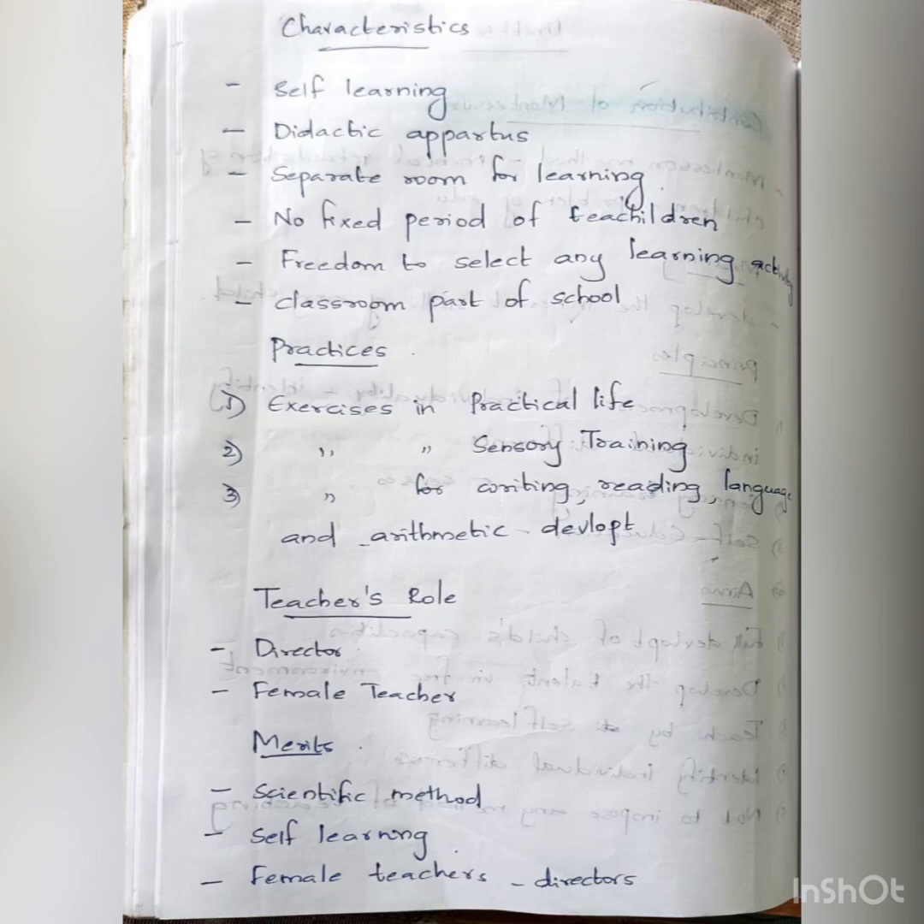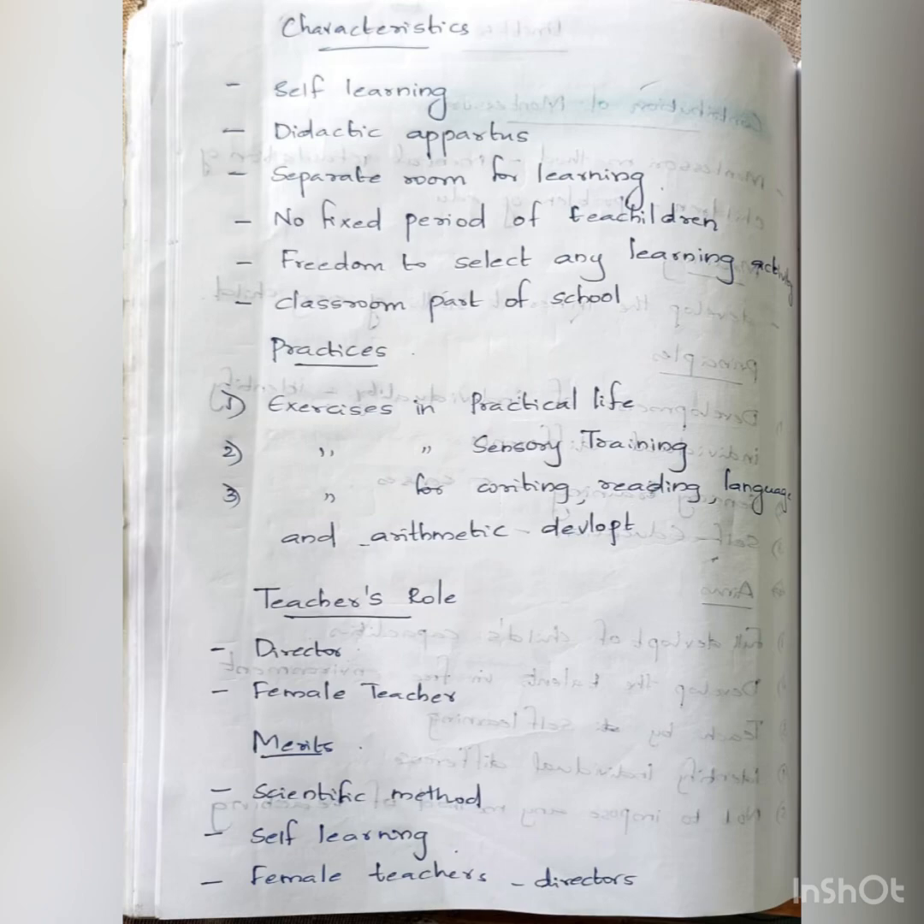Then comes the classroom part of school. You should write in a para, that's enough. Okay. Next comes the practices in the Montessori method: exercises in practical life, exercise in sensory training, exercise for writing, reading, language and arithmetic development. You should write 2 or 3 sentences for these points.